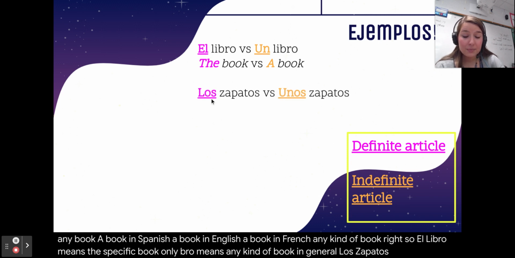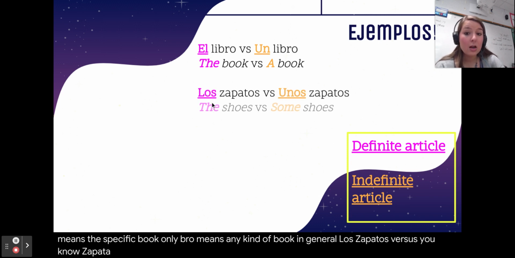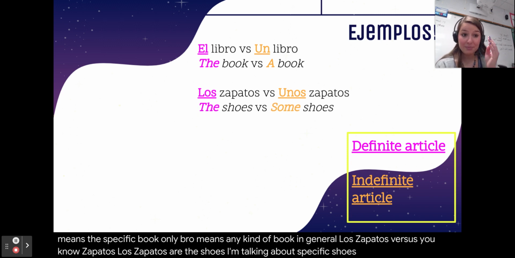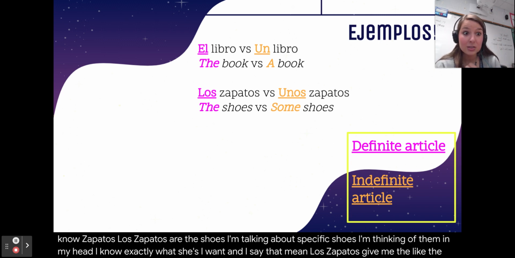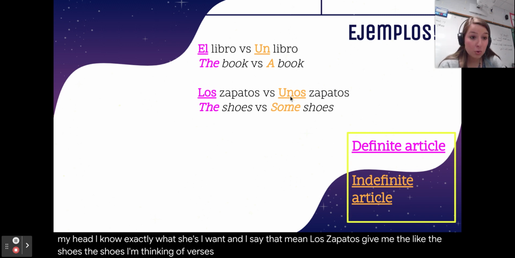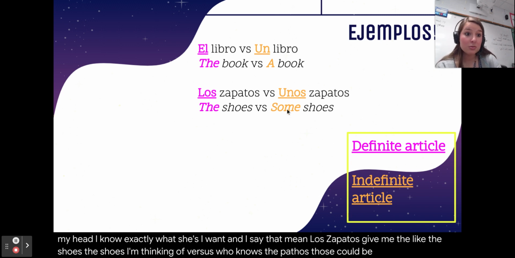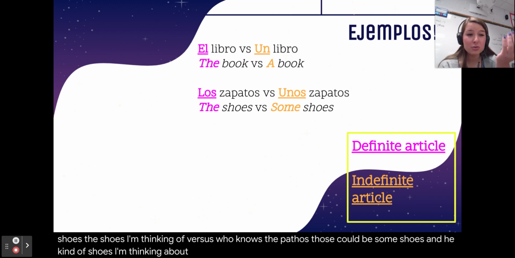Los zapatos versus unos zapatos. Los zapatos are the shoes. I'm talking about specific shoes. I'm thinking of them in my head. I know exactly what shoes I want, and I say, dame los zapatos. Give me the shoes I'm thinking of. Versus unos zapatos. Those could be some shoes, any kind of shoes. I'm thinking about shoes in general.